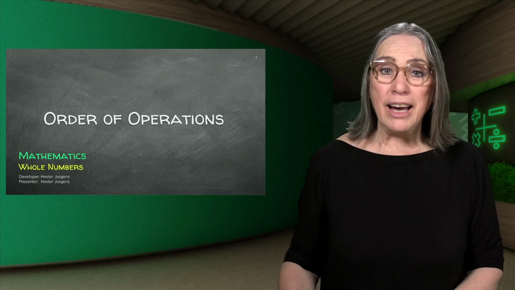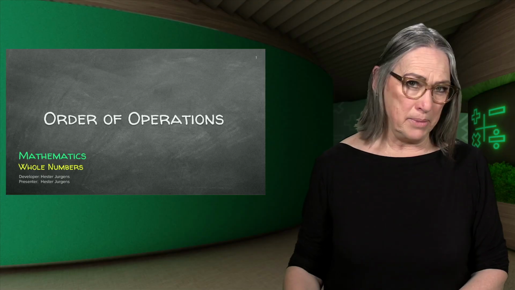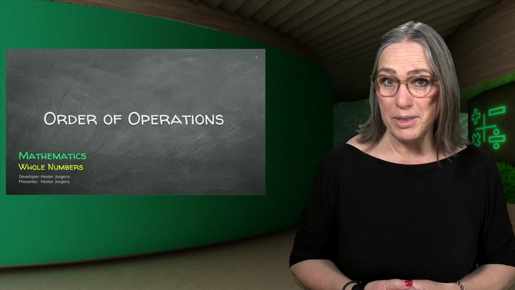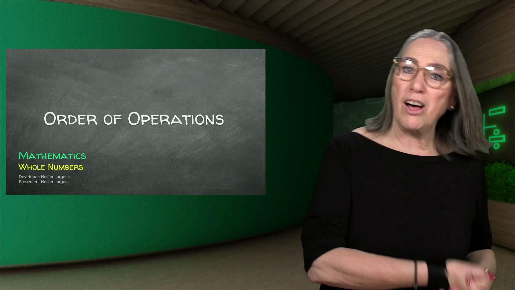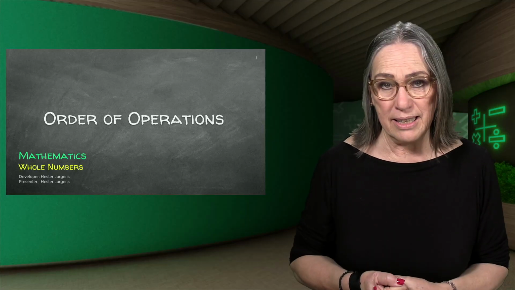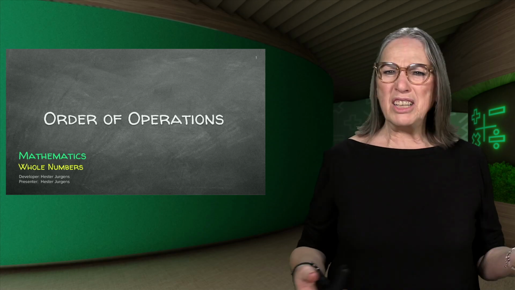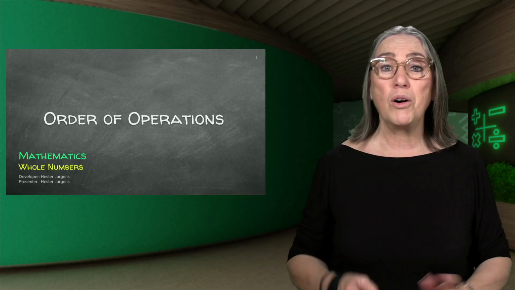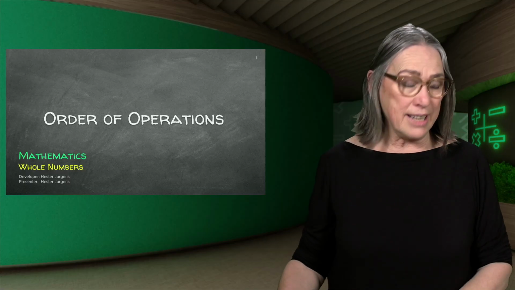Today, we're going to focus on the order of operations. Now, what does that mean? We've noticed already what we can do with whole numbers. We can add, we can subtract, yes, multiply and divide. Now, there must be a rule. So what are we going to do first? Are we going to multiply first, divide first? How are we going to do it? And does it even matter? So we will find out today.